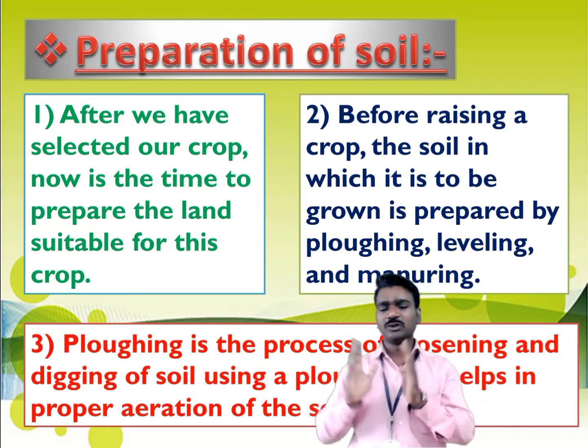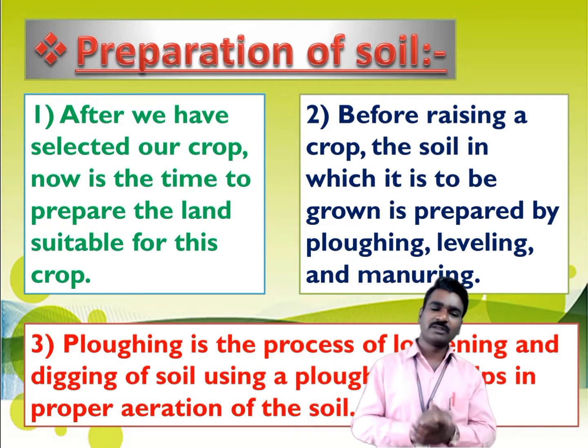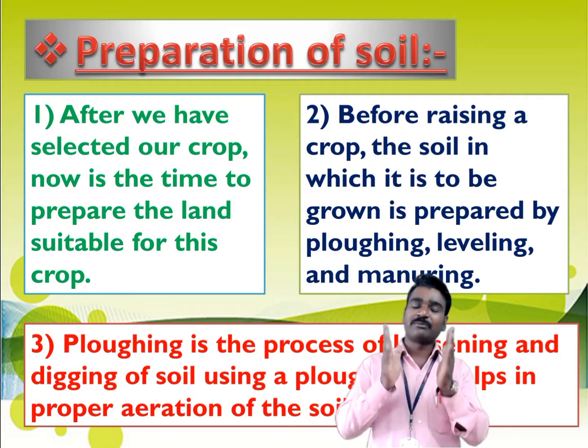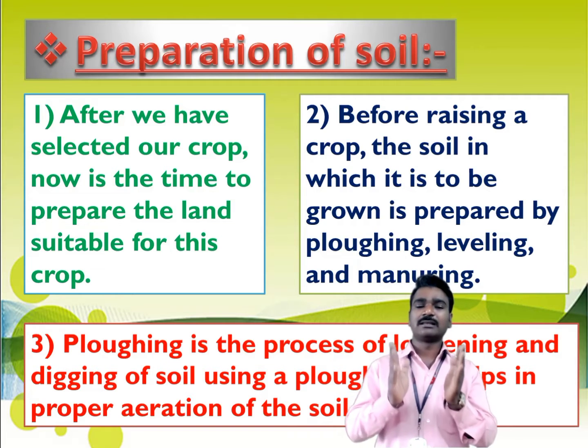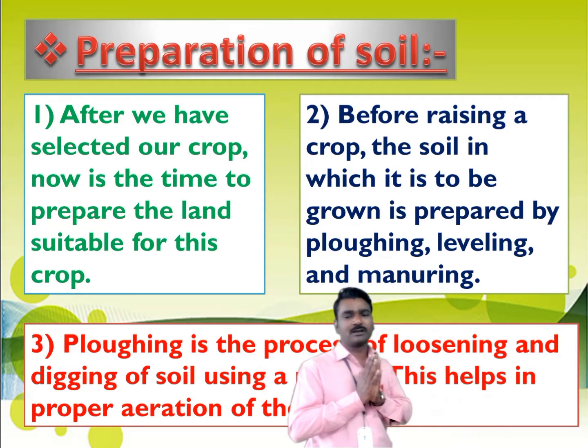Once he has selected the crop, the first step is to prepare the land suitable to grow that particular crop.